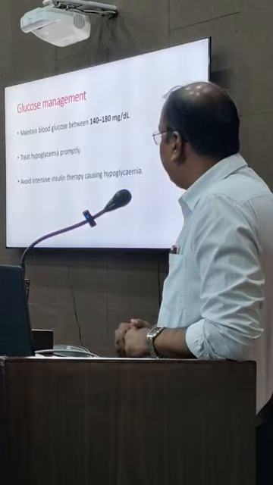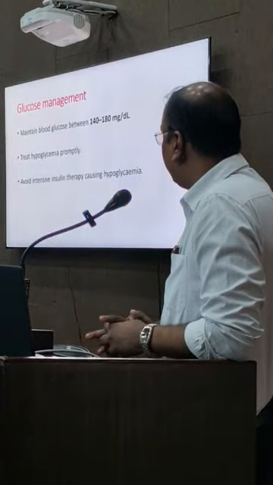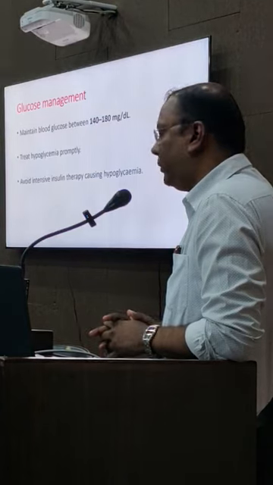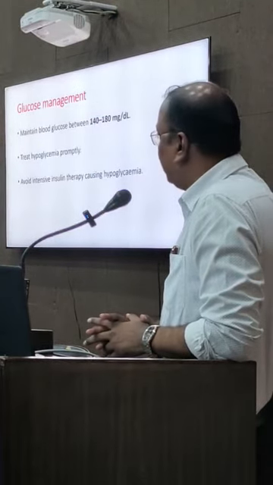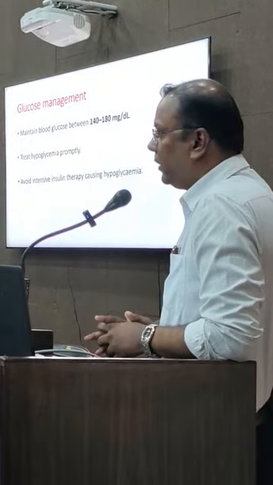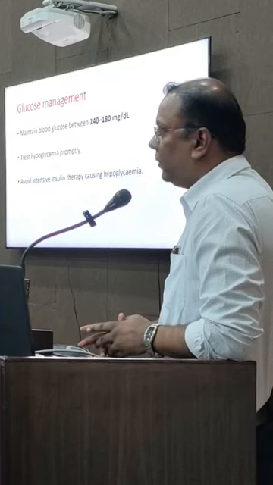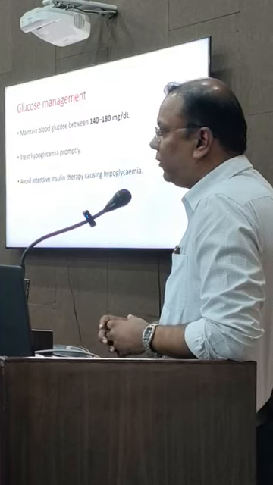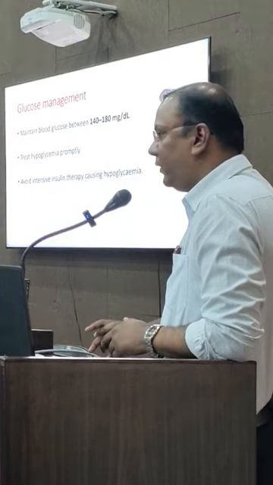Now, blood sugar management, the target glucose is 140 to 180. Hypoglycemia has to be treated promptly. There is no need of aggressive sugar control. That is, if you are treating and the sugars are less than 130, then it is not recommended. 140 to 180 is the target range.